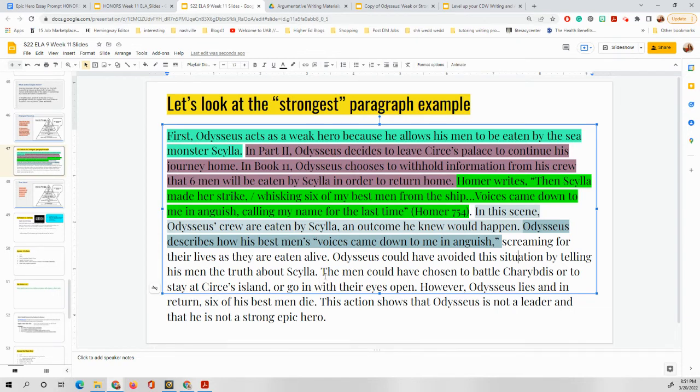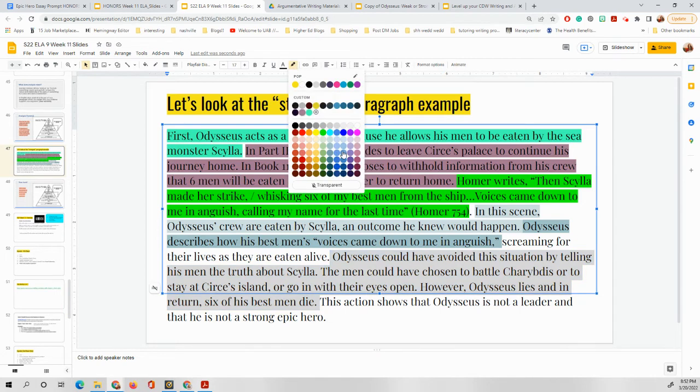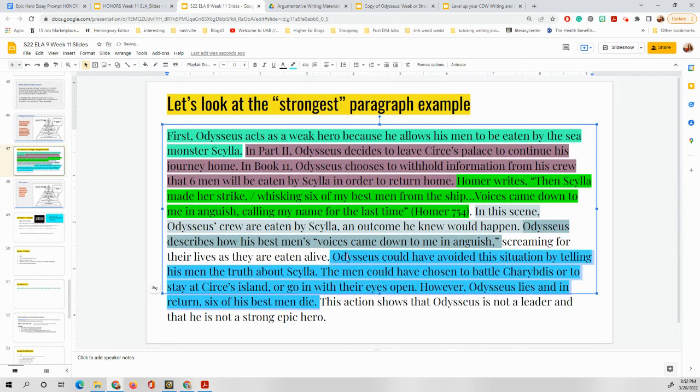The men could have chosen to battle Charybdis or to stay at Circe's island or to go in with their eyes open. However, Odysseus lies, and in return, 6 of his best men die. This is our level 4 analysis, y'all. It's our level 4 because we're seeing that this is why Odysseus is doing what he's doing.